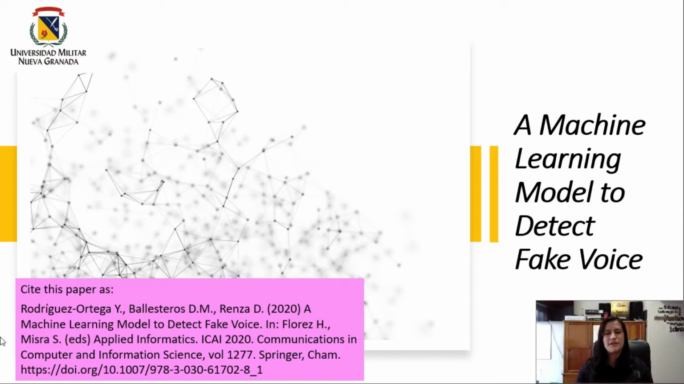Hello, my name is Joanna and I'm going to talk about what we did in this work called Machine Learning Model to Detect Fake Voice. You can cite the paper as you can see in the pink square.